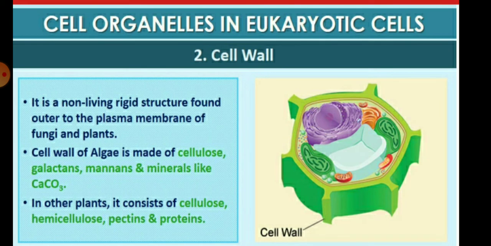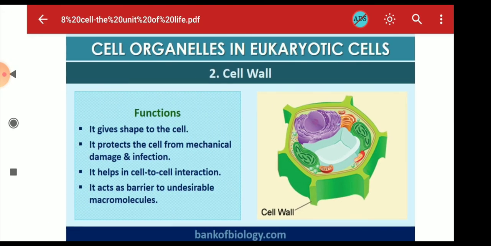It is a non-living rigid structure found outside the plasma membrane of fungi and plants. The cell wall of algae is made up of cellulose, galactans, mannans and minerals like calcium carbonate. In other plants, it consists of cellulose, hemicellulose, pectins and proteins. So children, these are the functions mainly.